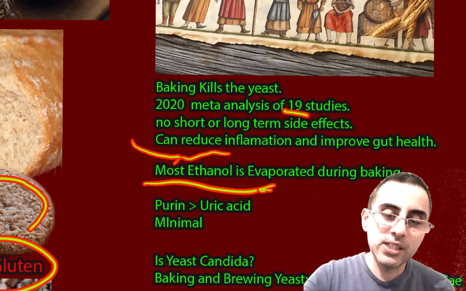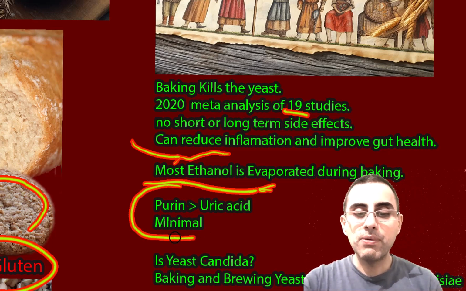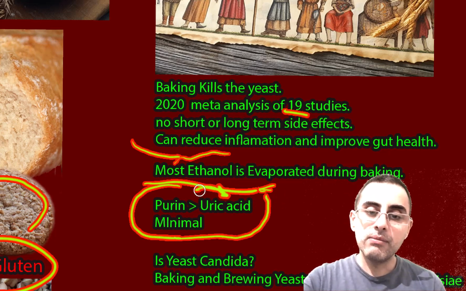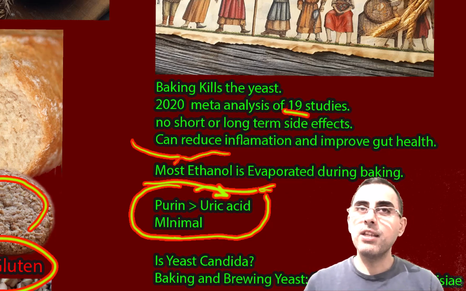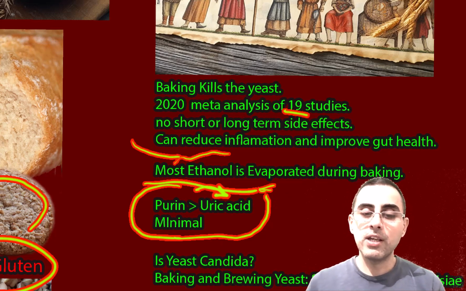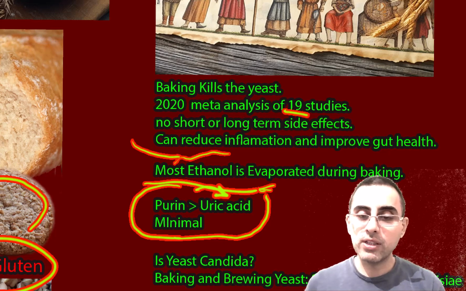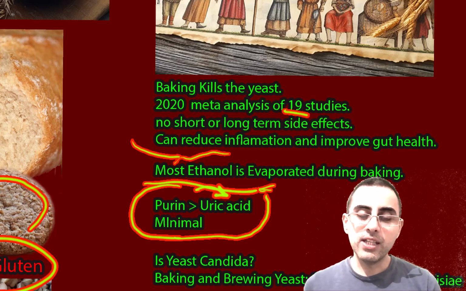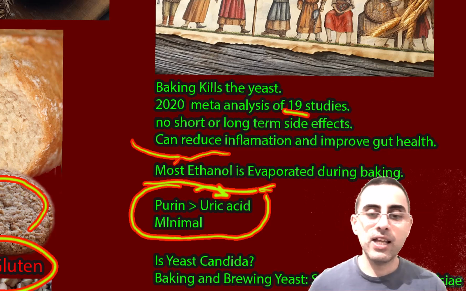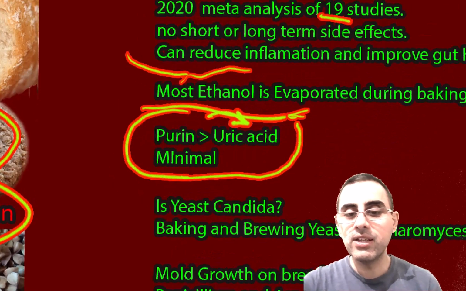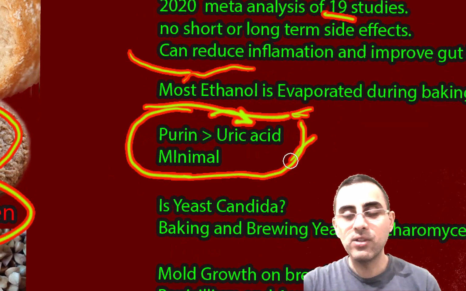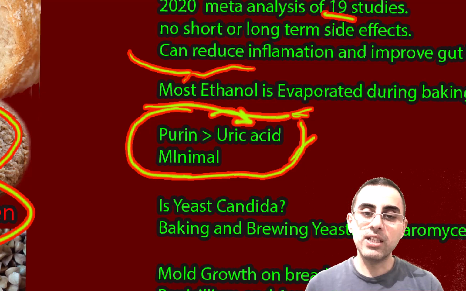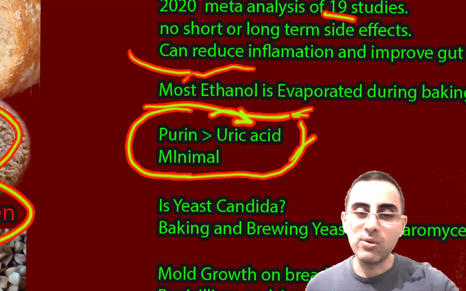Also, here is some concern about purine, because a byproduct is purine also, and purine becomes uric acid, and uric acid is not good for people who have kidney problems or gout. But this purine formation is so minimal that we can ignore it. It has no health effects actually. It's only a theoretical concern, not practical, because we have no real-life results that this purine can affect our body. So it's only a minimal effect.